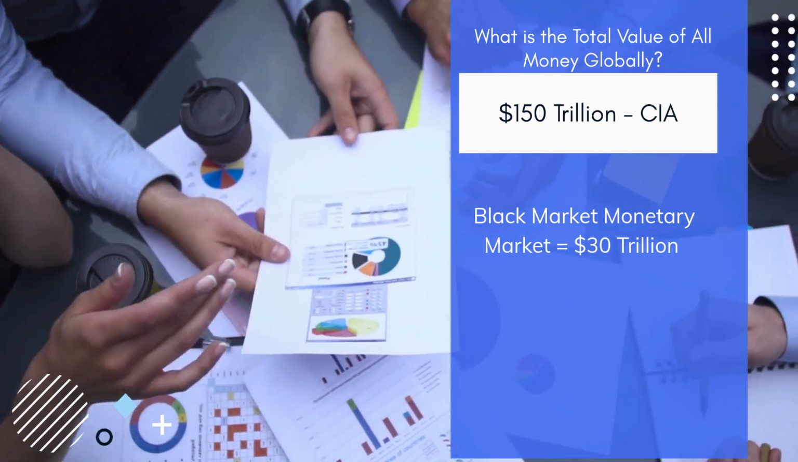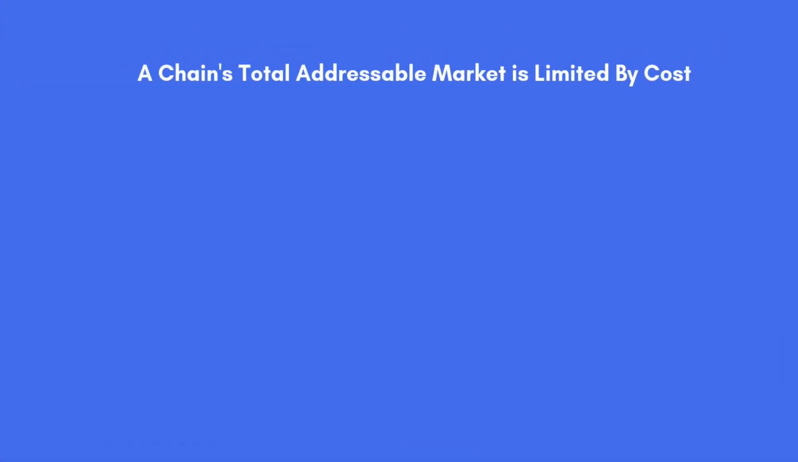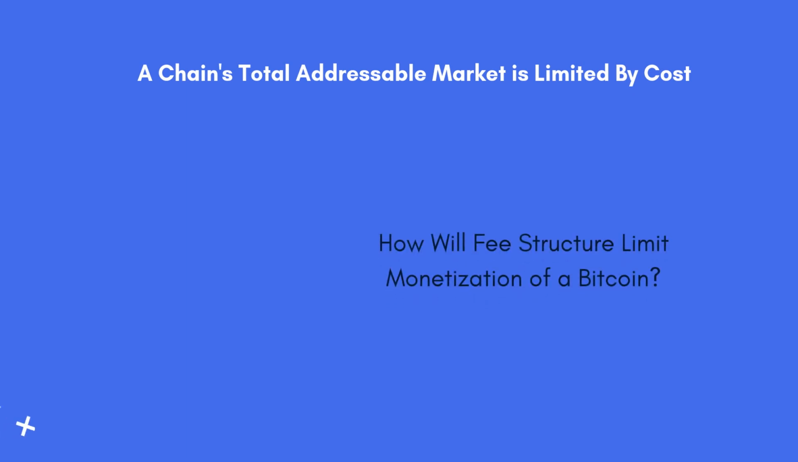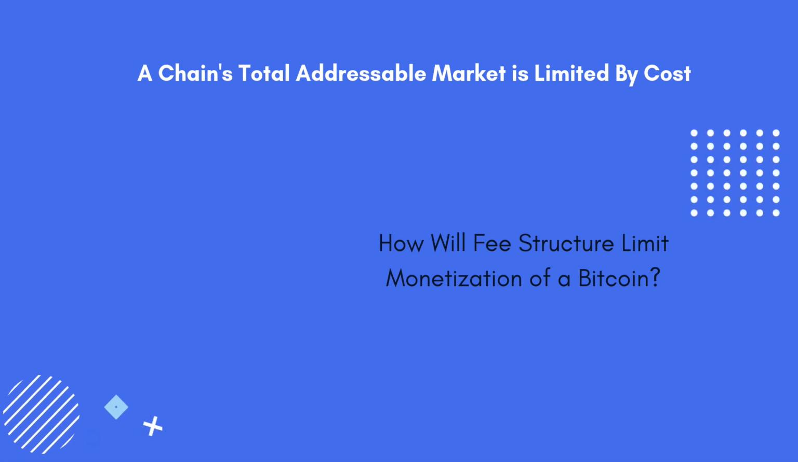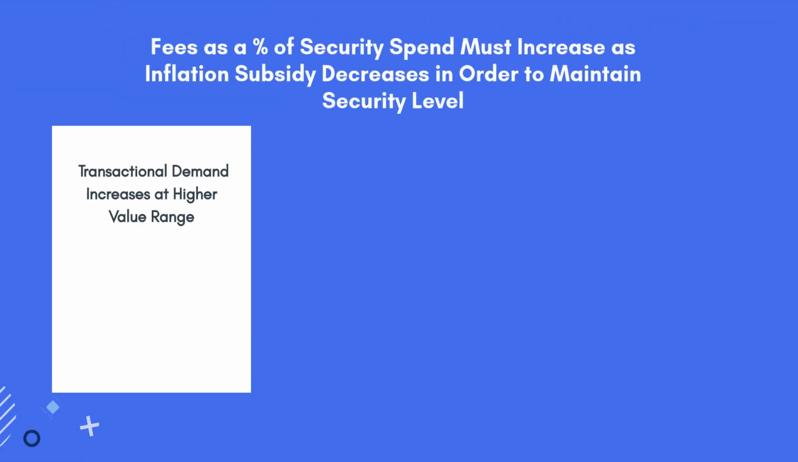After finding our addressable market for Bitcoin, now we need to take a look at how the fee structure will limit the monetization of a single chain. Let's first take a look at some hypothetical valuations of a single Bitcoin chain and compare them to the security budget in order to get closer in understanding the point at which monetization in higher value ranges will ultimately lead to loss of proportional value at the lower transaction range due to fees.